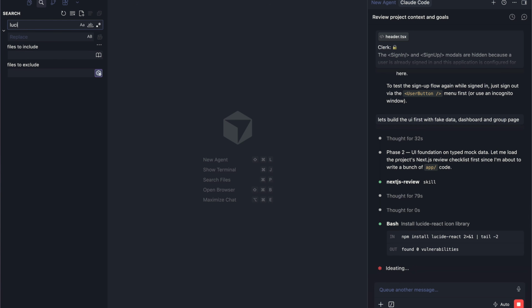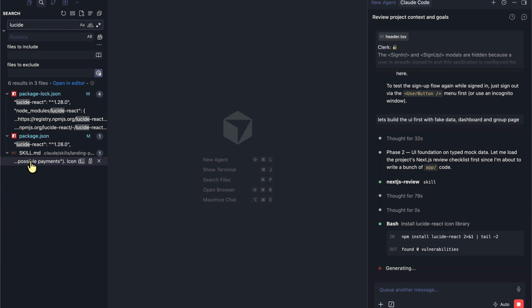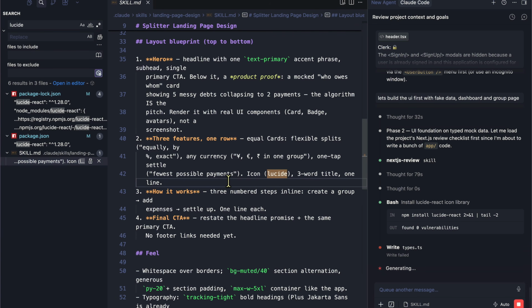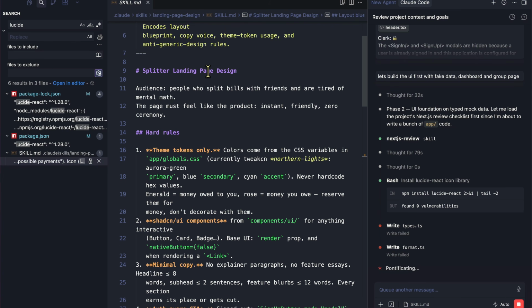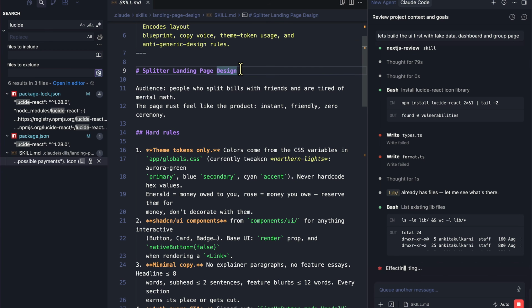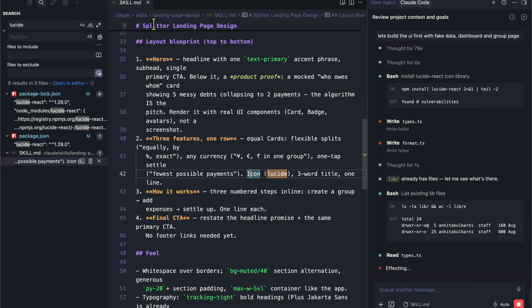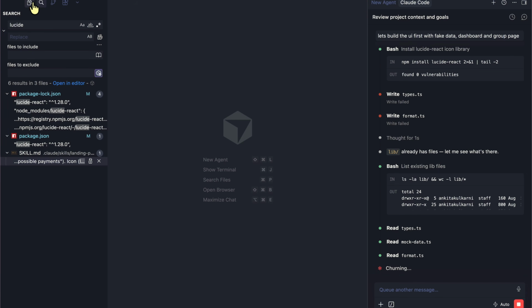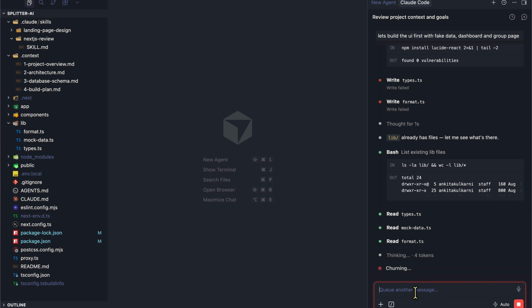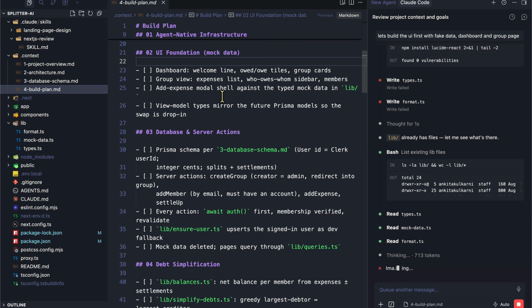And again, if we take a look inside of skills, it's going through our plan for landing page design because it's recognized that we have that landing page too. And it's using the Lucide React icon library that we have defined here in that skill as well. So it's going through our mock data because that's literally what I said. Lib already has files, so let me see what's in there. And now it's going to build a UI foundation here.